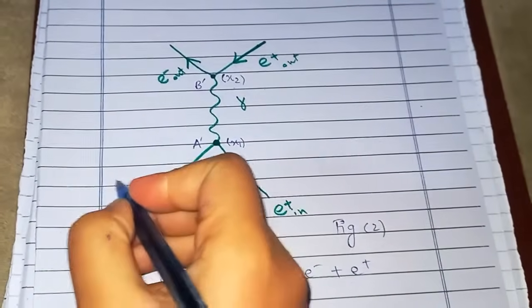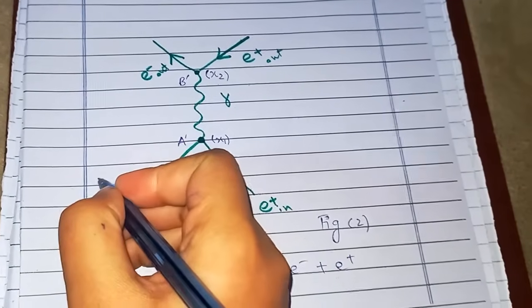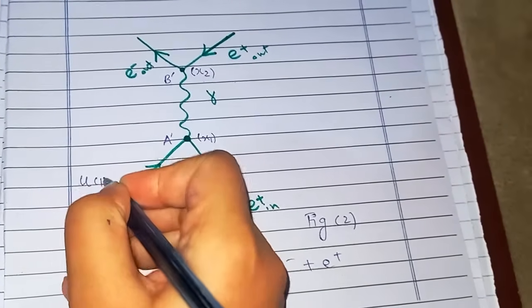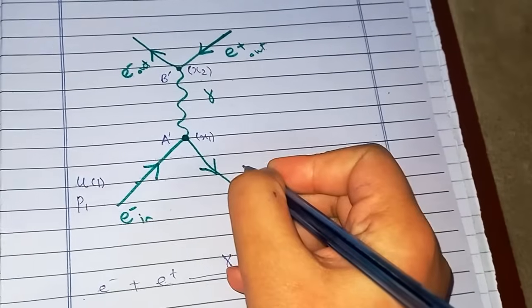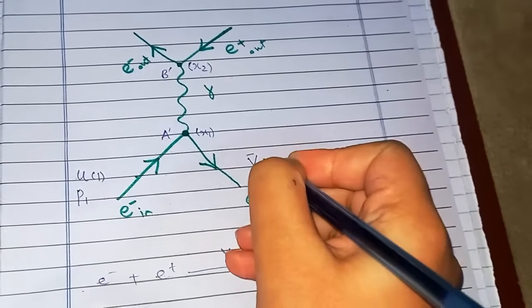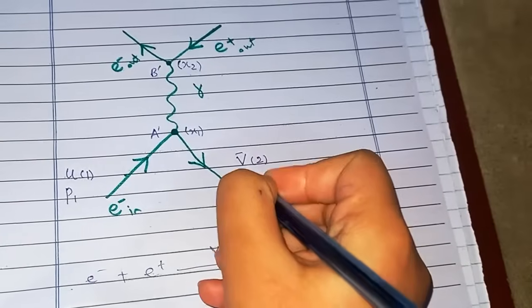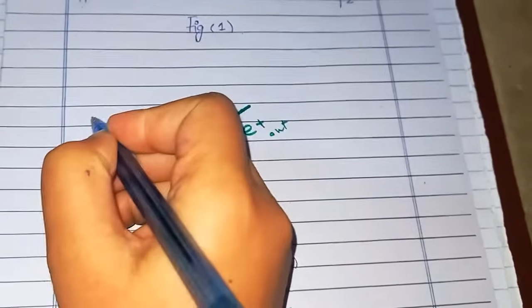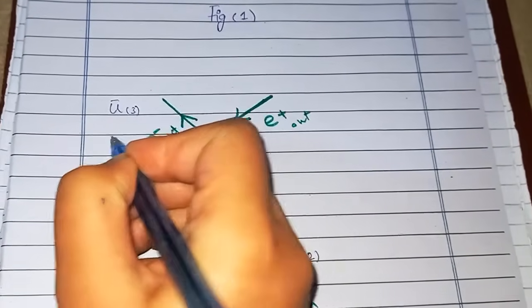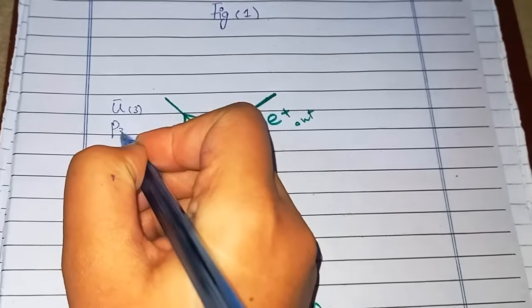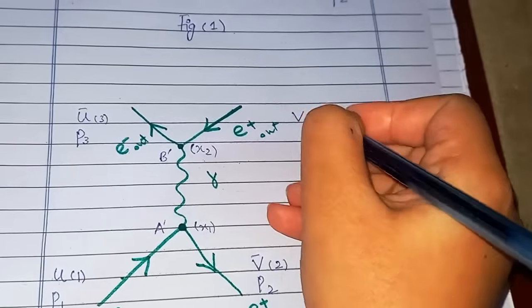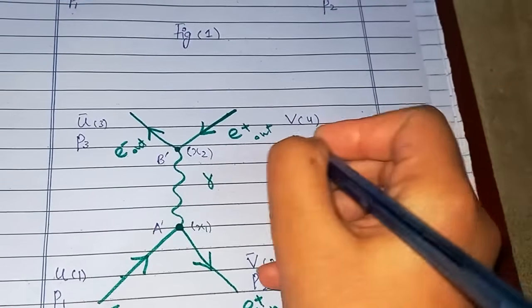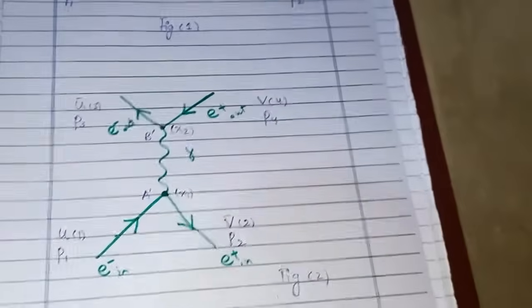We will have u of 1 for this particle and p1 its momentum, and this is the positron, so v bar of 2 for the second particle and p2 its momentum, then u bar of 3 as its wave function and p3 as its momentum, and we have v of 4 as its wave function and p4 as its momentum.